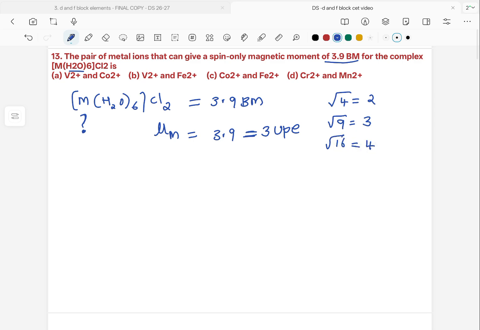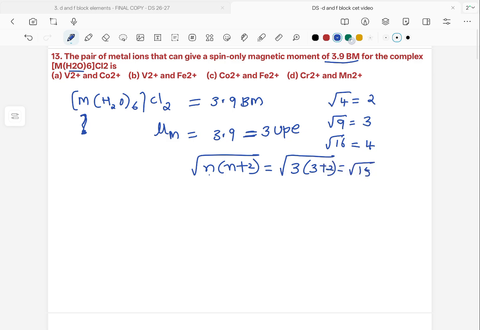Suppose we assume that this metal has 3 unpaired electrons, then according to the spin magnetic formula, root of n(n+2), where n is the number of unpaired electrons, if you assume n is 3, then it is root of 3 into 5, which is root 15.